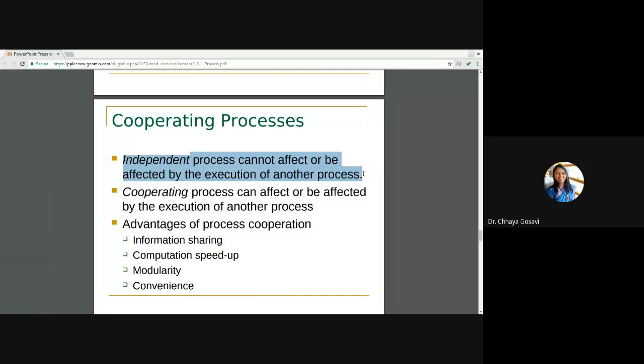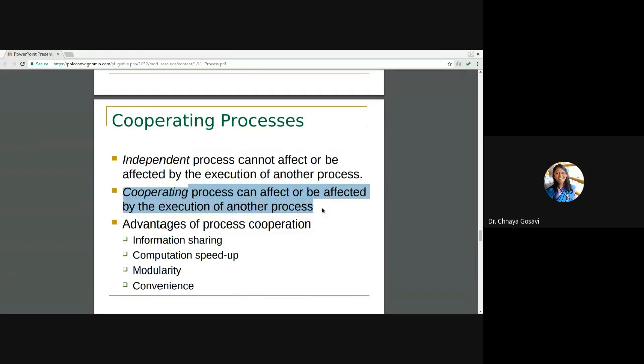For example, currently third year classes or final year classes are going on, and our class is also going on. So we are not having any interrupt or any problem with each other because they are executing parallelly at their own pace. So these are independent processes, and cooperating processes can affect or be affected by the execution of another process.